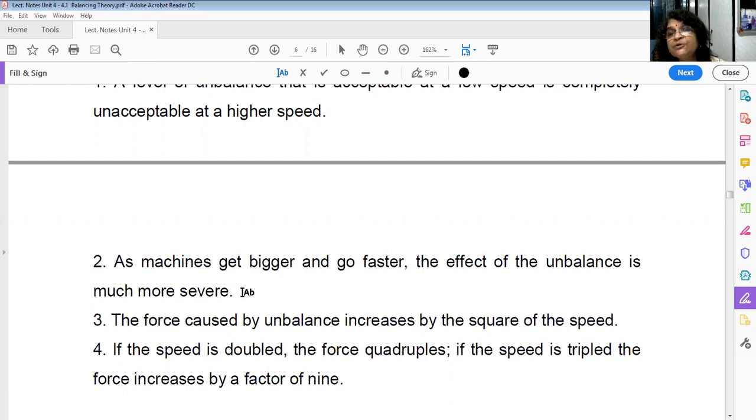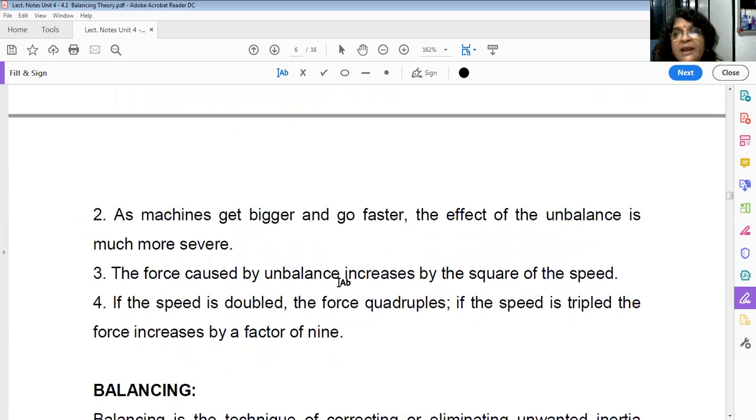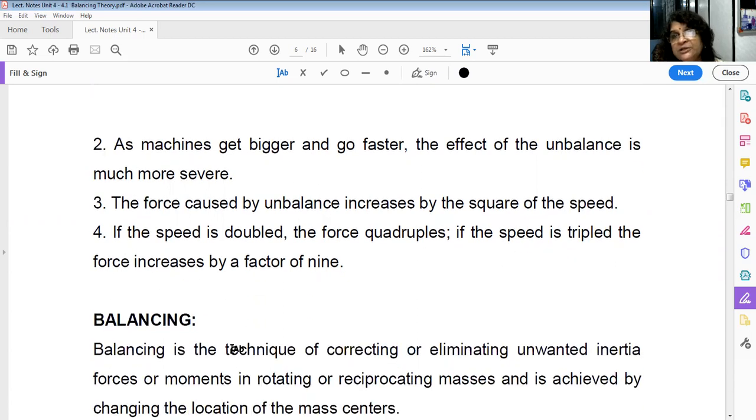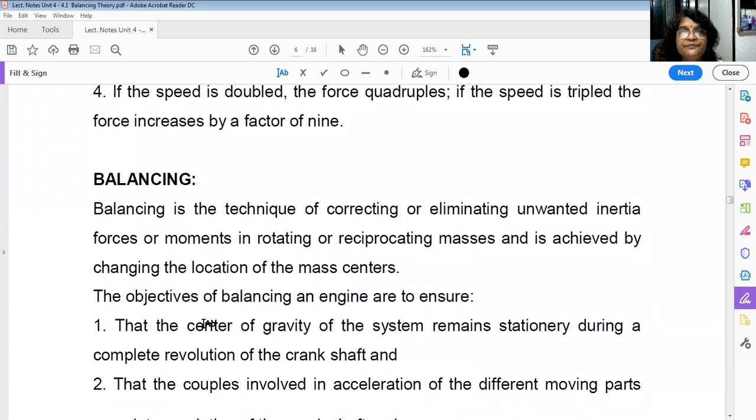So the unbalanced force increases rapidly if m is larger and omega is larger. The force caused by unbalance increases by the square of the speed, that is omega square. If the speed is doubled, the force quadruples, and if the speed is tripled, the force increases by a factor of 9, because it is the square of omega.